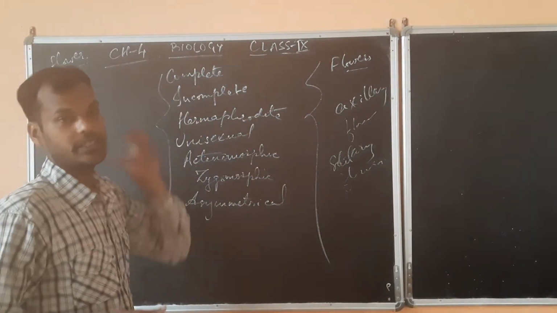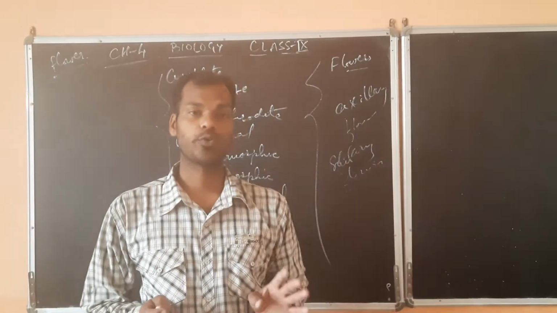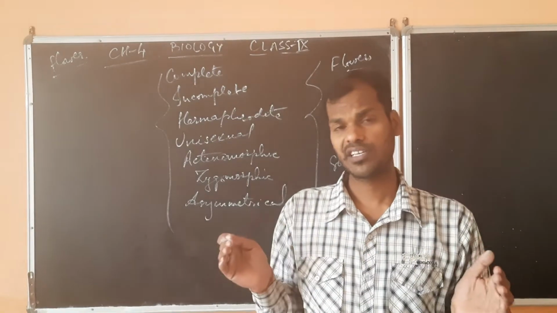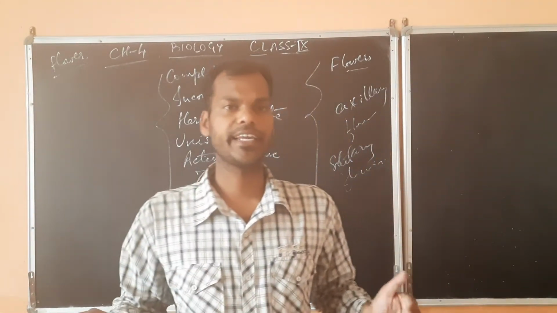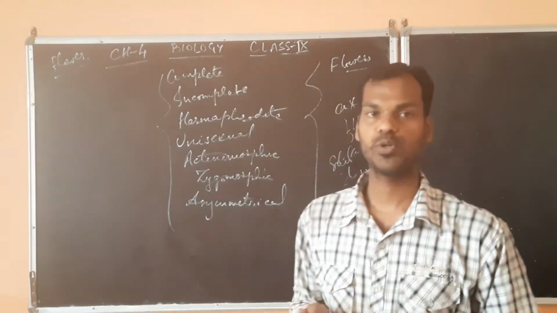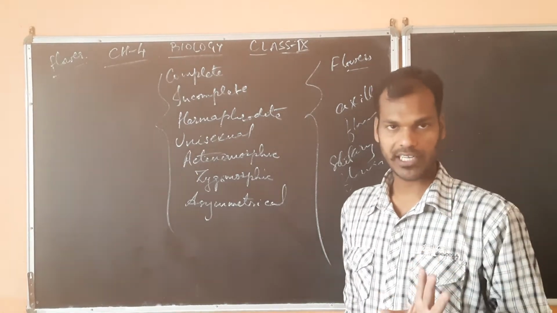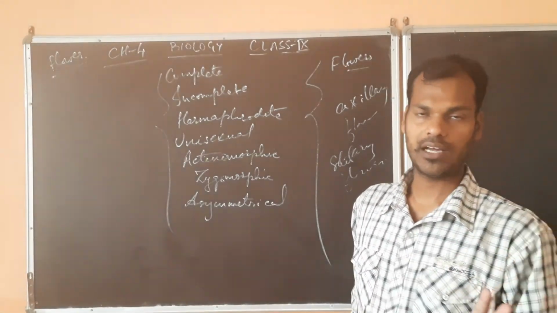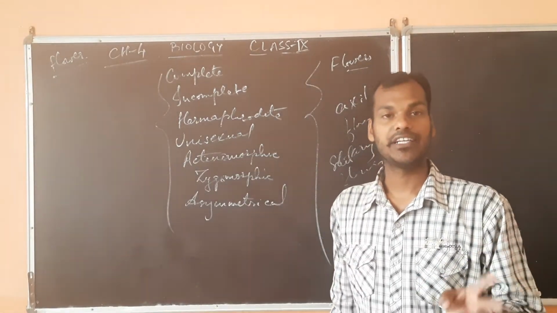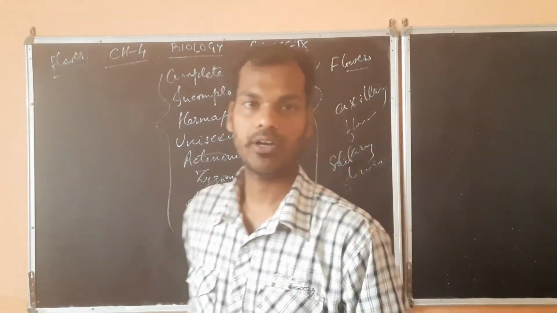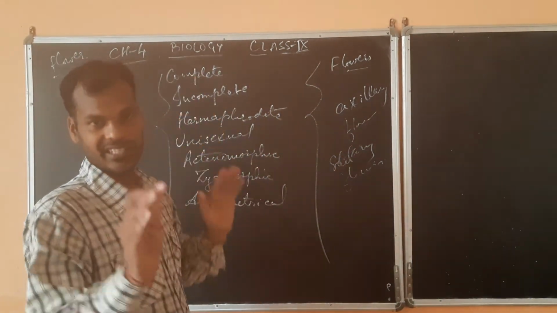Now if we talk about the types of flower, already you are aware that a flower consists of 4 whorls. Whorls means the parts of the flower arranged in a ring pattern. The 4 whorls are calyx, corolla, androecium, which is also called stamen, and gynoecium, which is also known as pistil or carpel. We will discuss it afterwards.